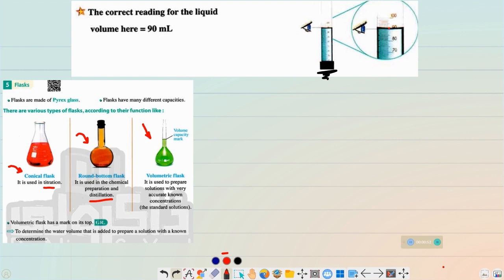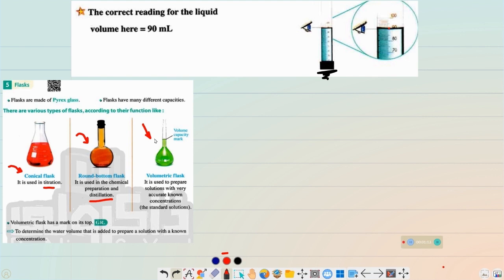The volumetric flask is a flask with a mark showing us the capacity of this flask, and it's used in preparing solutions with accurate known concentration. The solutions with accurate known concentrations are called standard solutions.